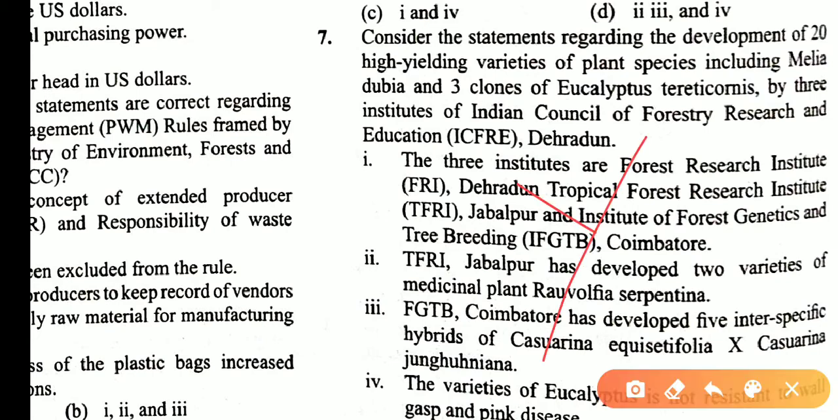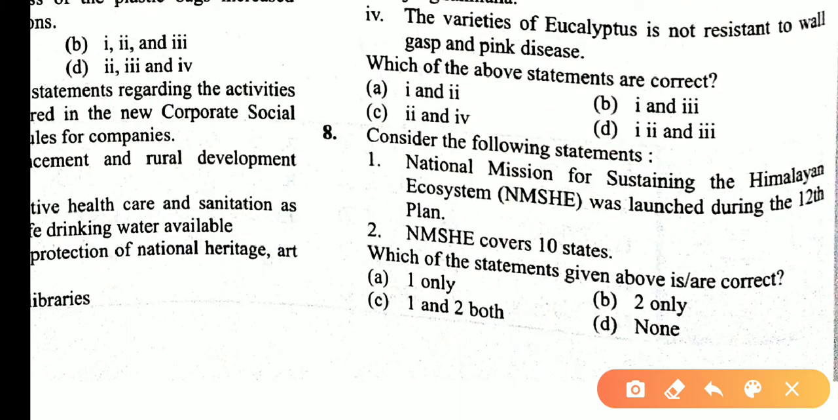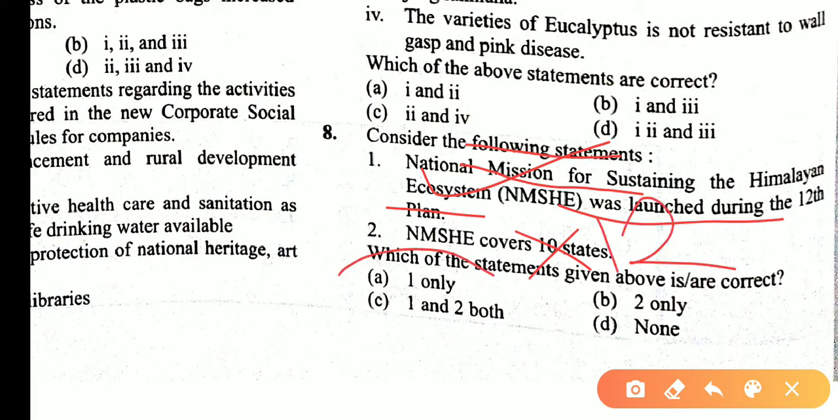This is an old question, so skip that. Consider the following statements. The National Mission for Sustaining the Himalayan Ecosystem was launched during the 12th Plan. These statements are correct. The mission covers 12 states, not 10 states. Asking for the correct statements, only one, so the answer is A.